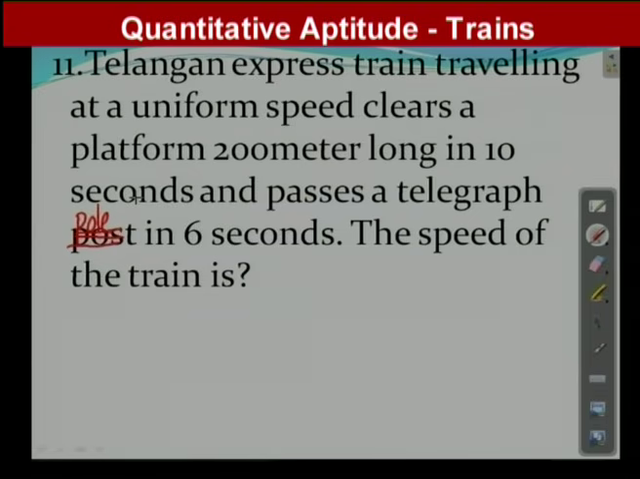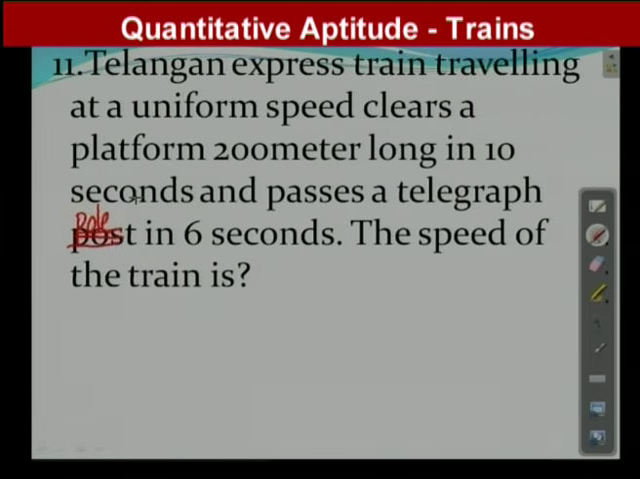I repeat the question once again. Telangana Express train, travelling at a uniform speed, clears a platform of 200 meters. Platform length is 200 meters. It crosses that platform in 10 seconds, and the same train passes a telegraph pole in 6 seconds. Again, there are two cases.